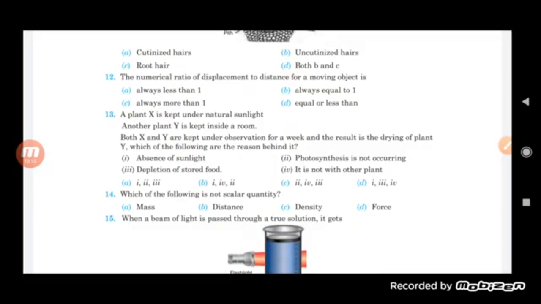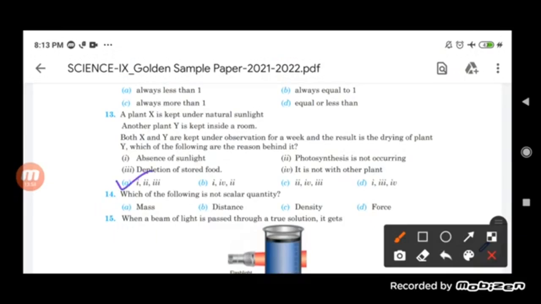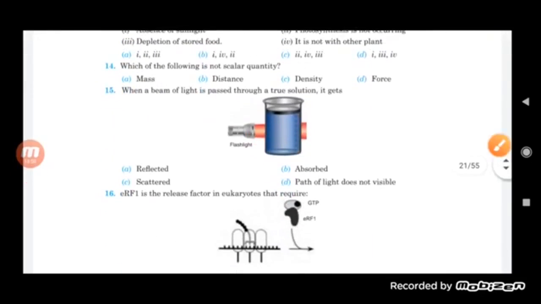You see why, student? When you keep the plant in a dark room, it starts using the food that was stored earlier, because right now, due to the absence of sunlight, no process of photosynthesis is taking place in it. So it starts using the starch which was already stored in the plant. So the first, second and third, all three are correct options, but the fourth is the wrong answer. So according to that, A will be the correct option, in which you can see first, second and third.